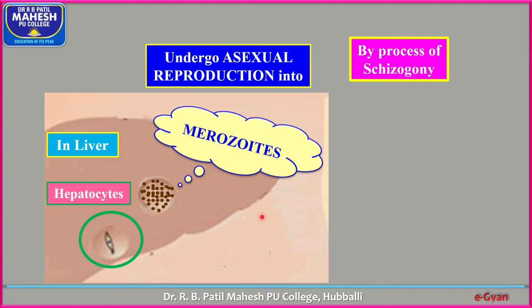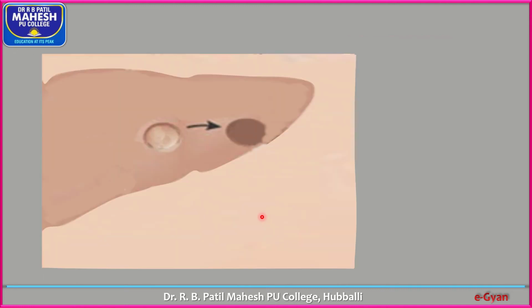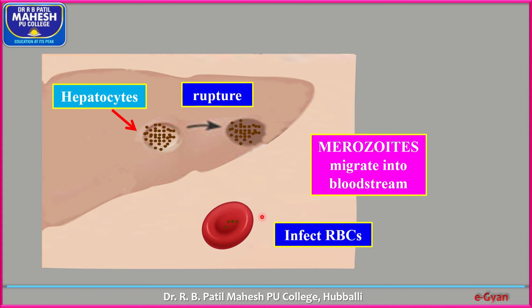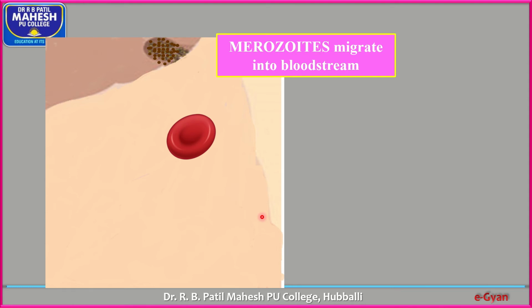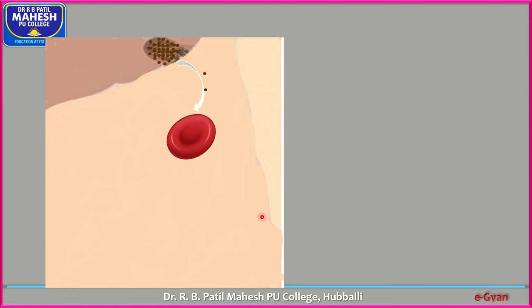That's why it is called exoerythrocytic schizogony. And hepatocytes rupture and release merozoites. They migrate into the bloodstream and start to infect red blood cells.